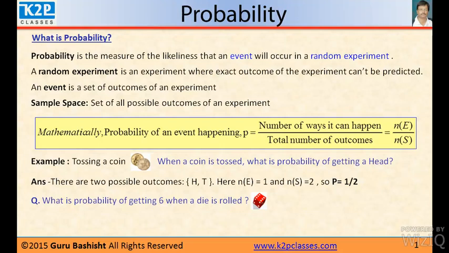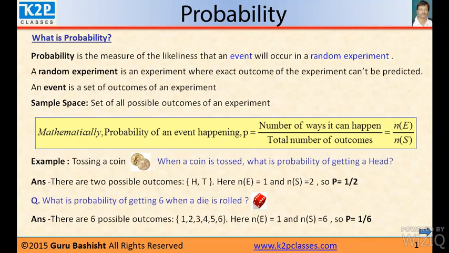So the total number of outcomes or sample space is 6, and 6 is coming only one time. So mathematically, probability of getting 6 when a die is rolled is 1 by 6. Probability of getting 3 is also 1 by 6.